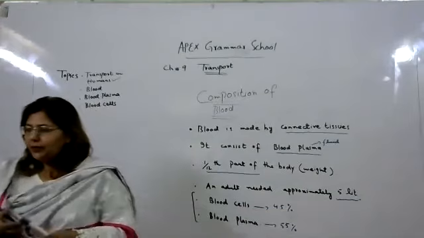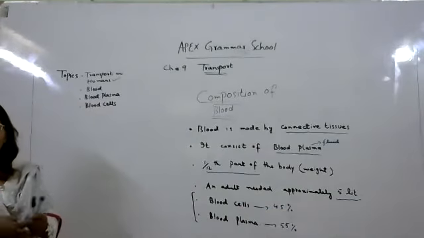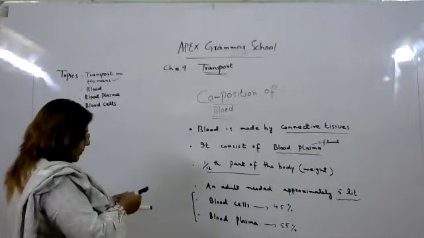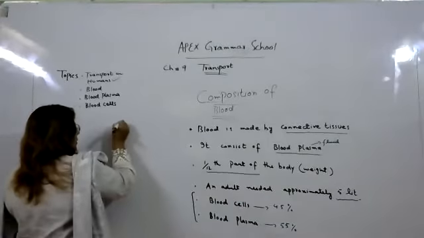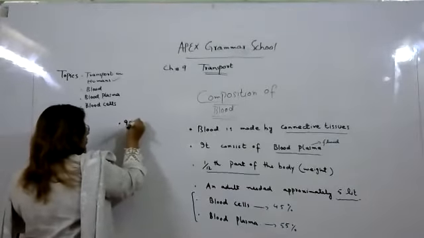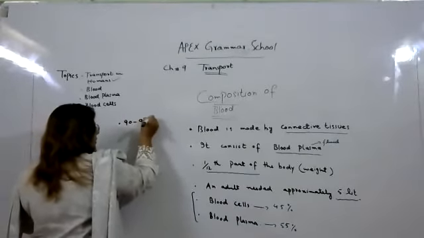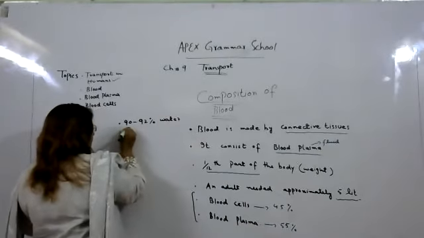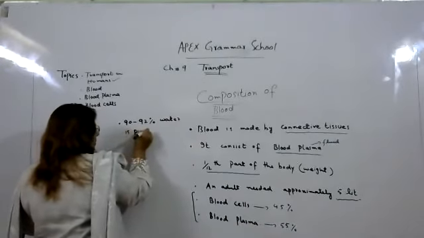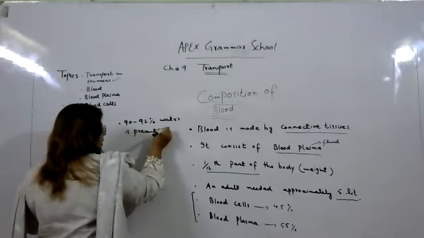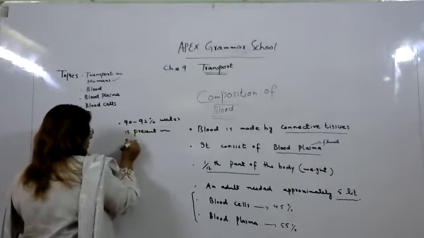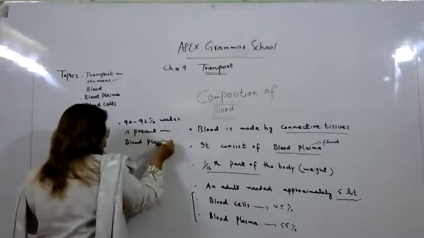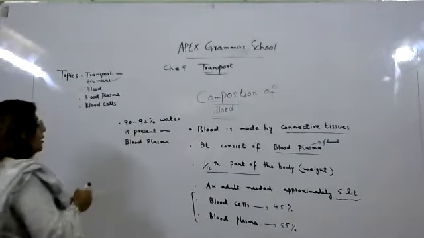Okay. And the next point is that in our blood plasma, 90 to 92% water is present. So how much water is present?